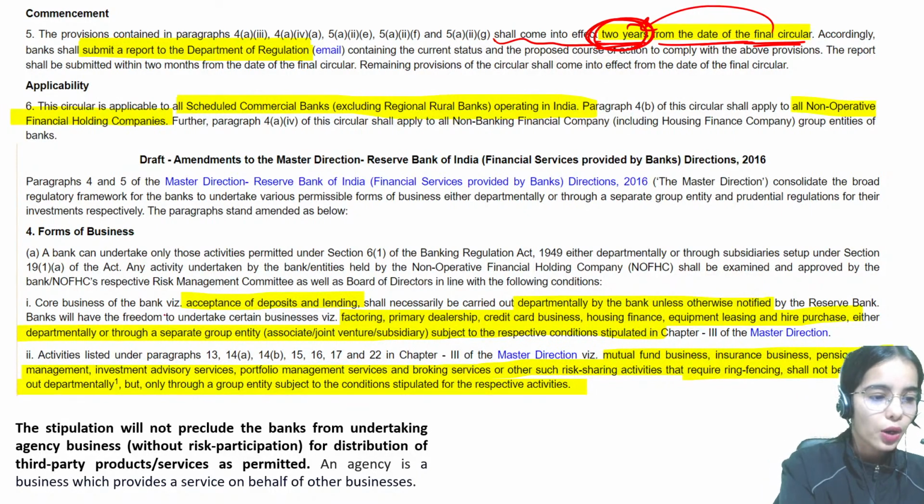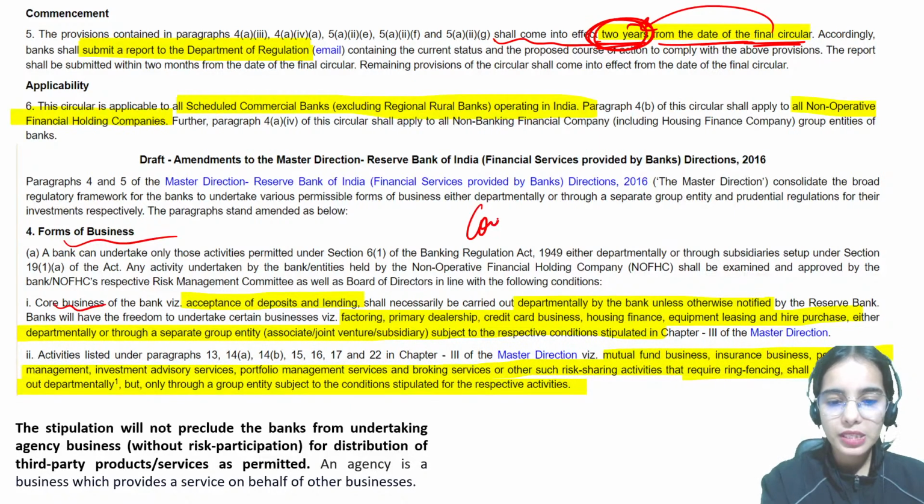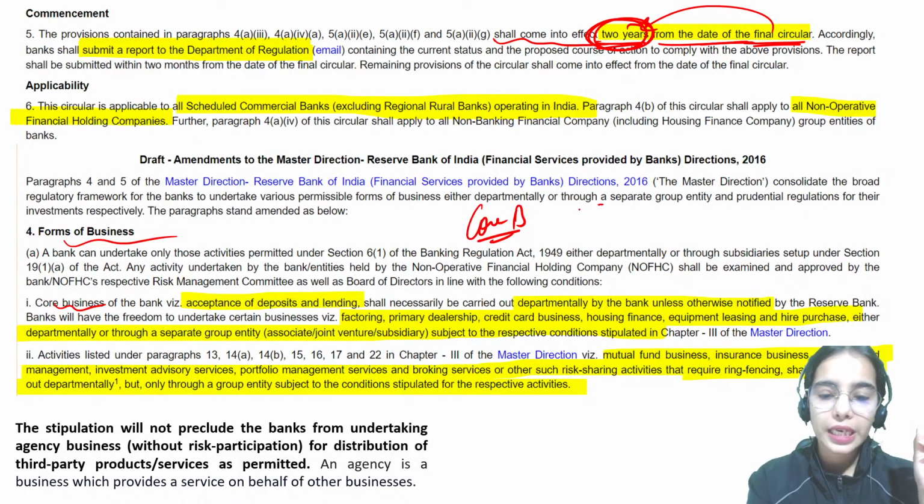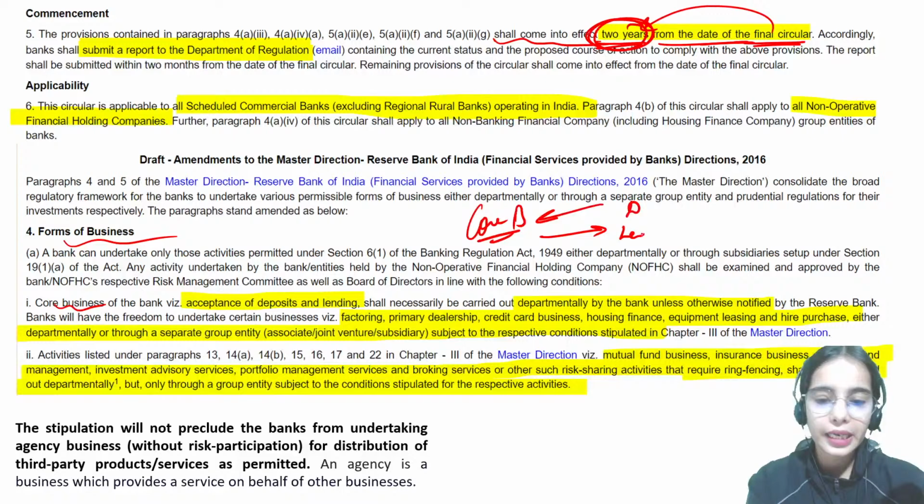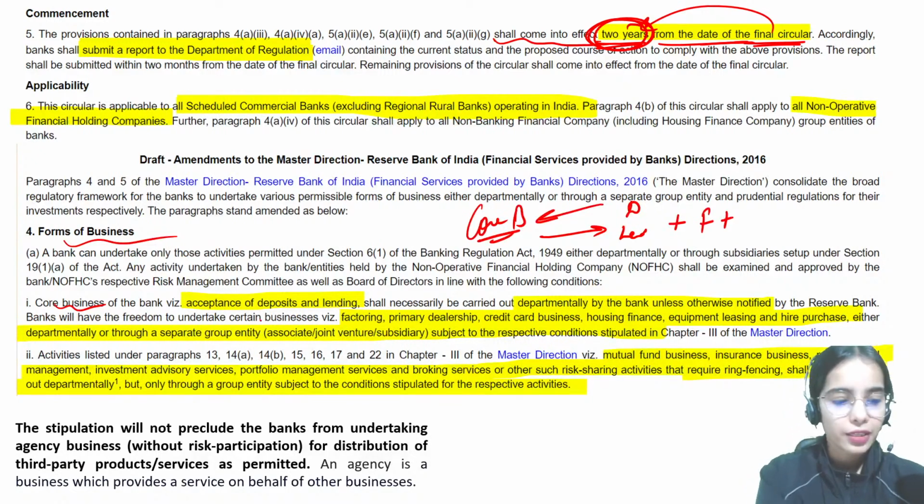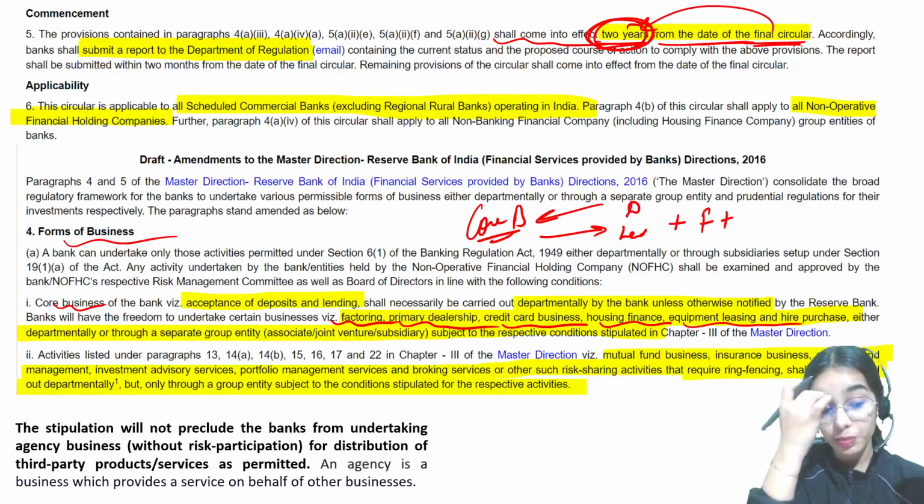Now the form of business. The banks should be conducting the core business. The core business of a bank is taking deposits and lending. Other than this core business, the bank can also undertake factoring business, primary dealership, credit card business, housing finance, equipment leasing and hire purchase.